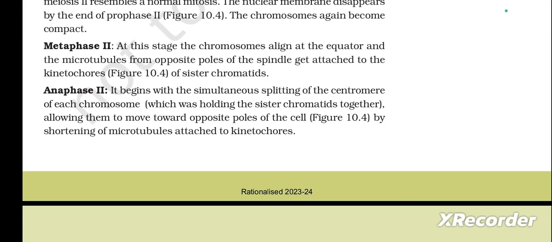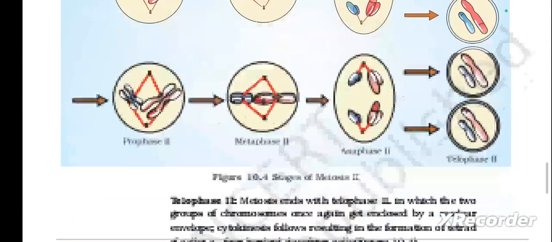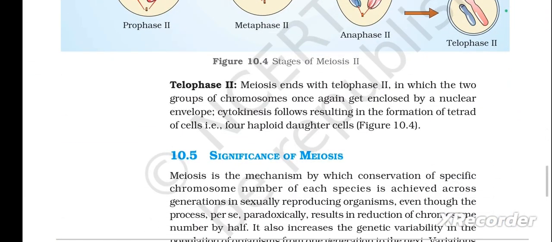Next is anaphase 2. It begins with the simultaneous splitting of the centromere of each chromosome, which was holding the sister chromatids together, allowing them to move toward opposite poles of the cell by shortening of microtubules attached to kinetochores. And next is telophase 2. Meiosis ends with telophase 2, in which the two groups of chromosomes once again get enclosed by a nuclear envelope. Cytokinesis follows, resulting in the formation of a tetrad of cells, that is 4 haploid daughter cells.